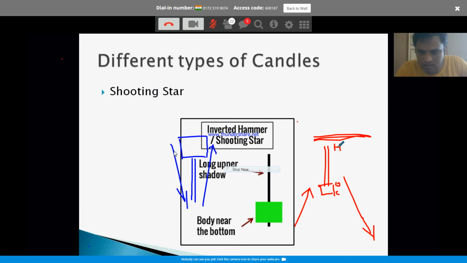Why? This gave you a hint. Previously it was moving up, but on this specific day, bears came into the picture and sold the market aggressively, and this shooting star is telling you that it could probably be going down.